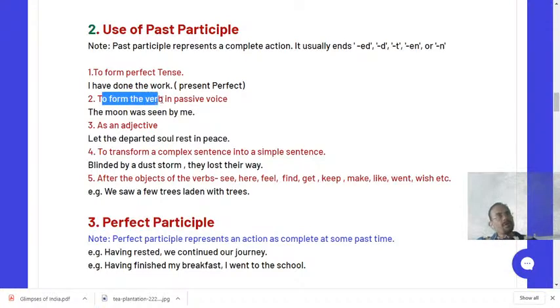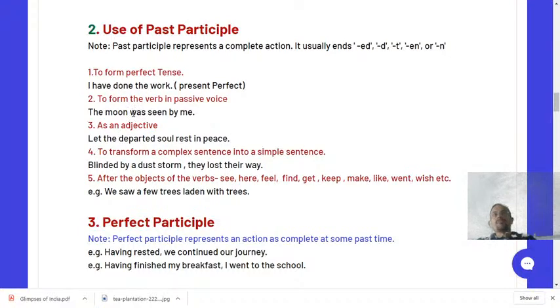Next is to form the verb in passive voice. Whenever we form a verb in passive voice, like the moon was seen by me, that is also an example of passive voice. Was seen. So to form the verb in passive voice, we use past participle.